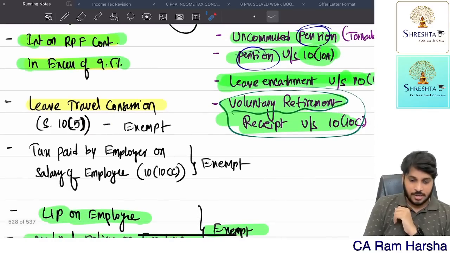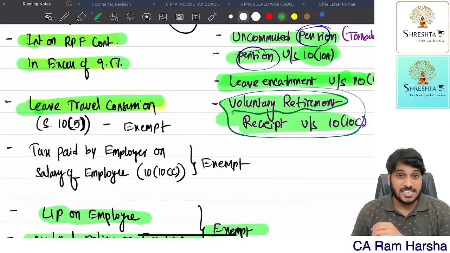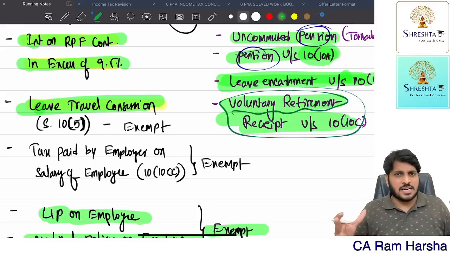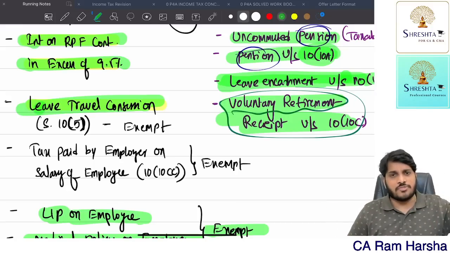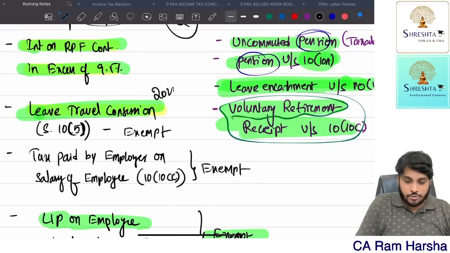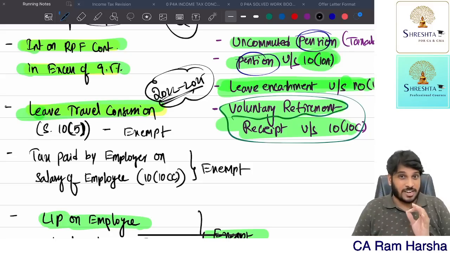Next, leave travel concession. What is leave travel concession? This is when an employee, along with family, for personal reasons, goes on a journey, a holiday, in a block of 4 years. In a block of 4 years, 2022 to 2025. Right now, the ongoing block is this one, 22 to 25.